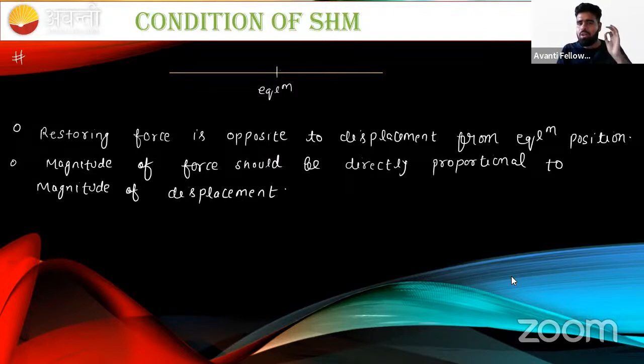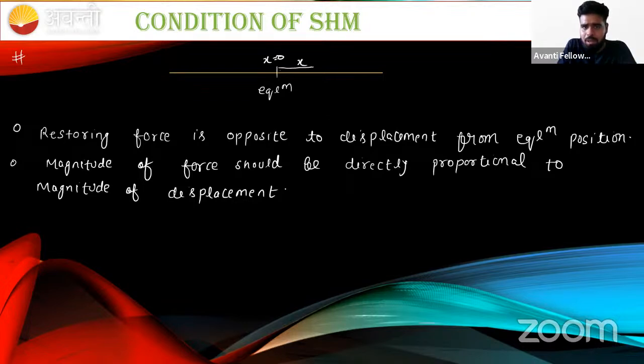What important point we have to understand is that from the equilibrium position we always take x equal to 0, because in SHM we always measure distance from the equilibrium position.